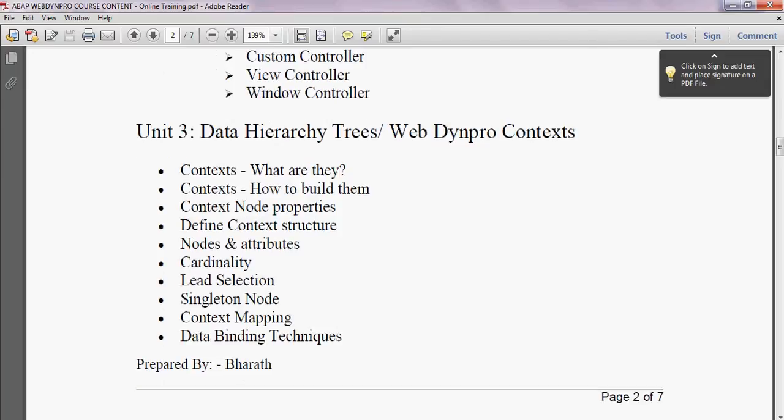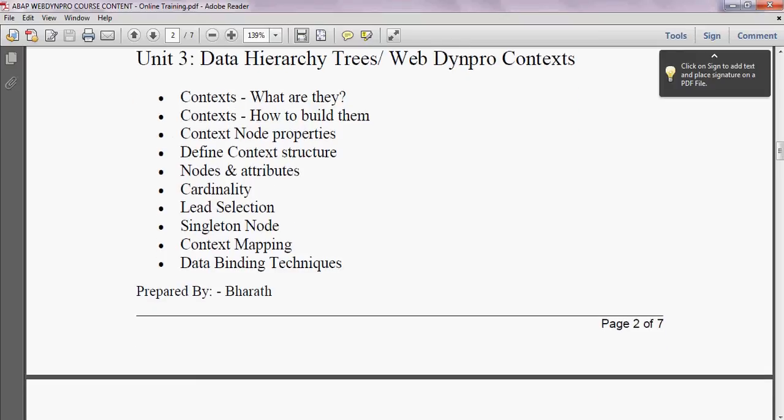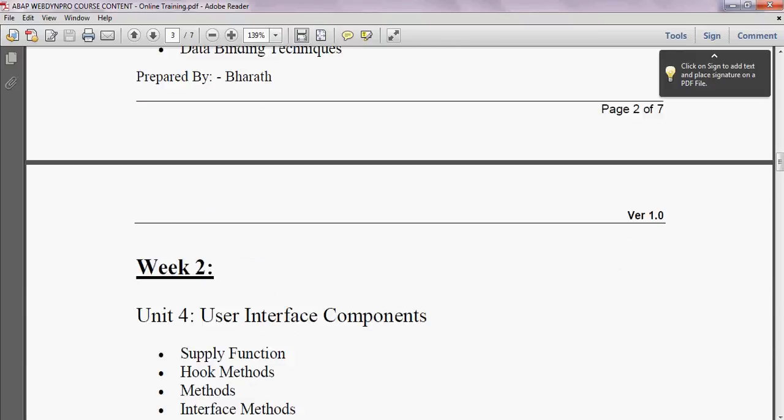Next are data hierarchy trees and the WebDynpro context. What is the purpose of context? What are the context node properties? How do we create them? The properties of context, such as cardinality, lead selection, and so on, will be discussed in the course.